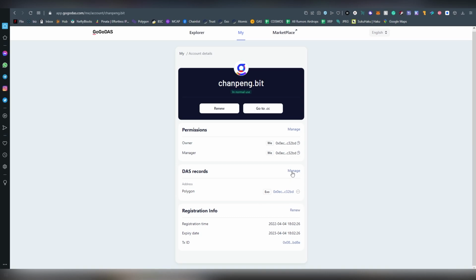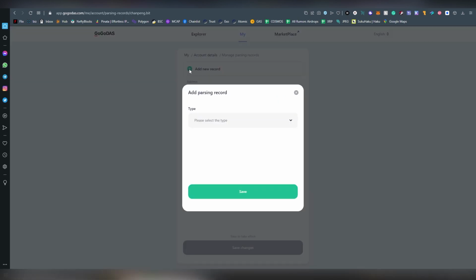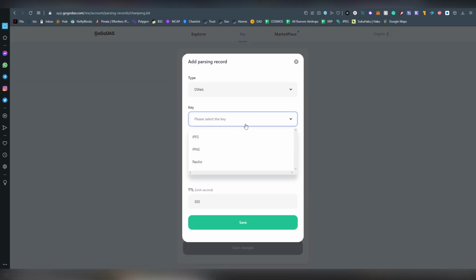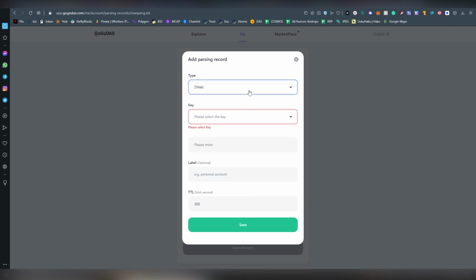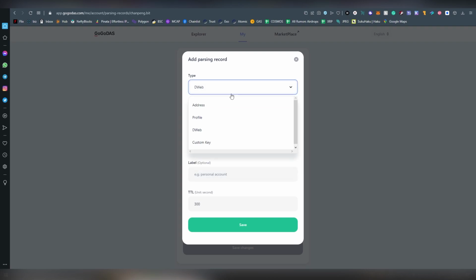And here I can manage things. So I can add new records. This is a very convenient thing. I can add a DWeb thing. I don't know what IPFS is, so this is beyond me and my technical knowledge, but people who are more versed in this stuff understand what this is. I guess it has something to do with NFTs since it has IPFS availability. Anything that is focused on IPFS, torrents or something like that can be added there.